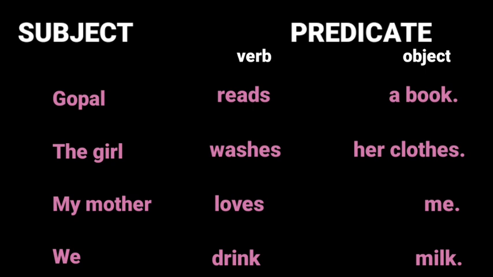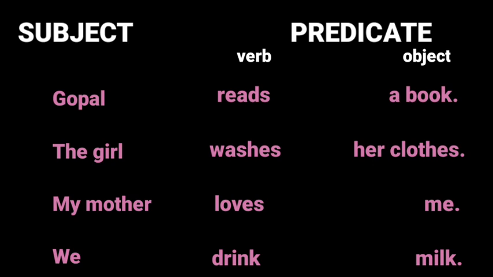So in these examples, Gopal reads a book. Gopal is a subject. Rest part of the sentence will be our predicate. Predicate contains verb and object. Next is the girl washes her clothes. The girl is a subject and rest part of the sentence will be a predicate. In predicate, there is a verb and object.